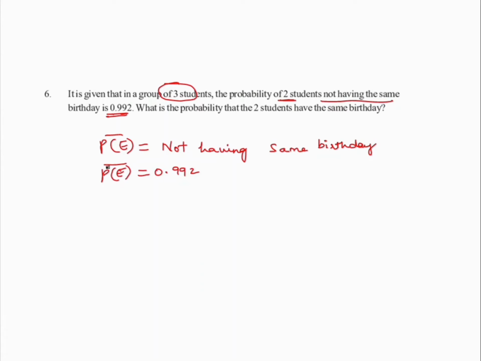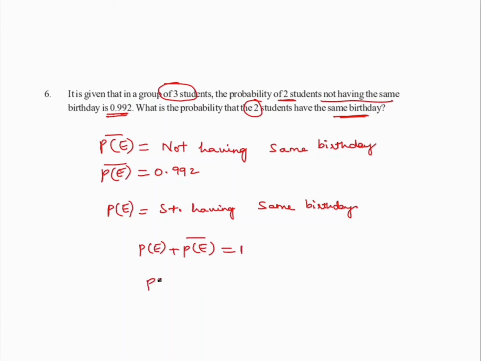0.992 something. Then what is the probability of having two students having the same birthday? Let's see, that is having two birthdays. Let me take the probability of E as students having the same birthday. Hope this is clear to everyone. As in the earlier sum, we have seen that probability of E plus probability of E bar is equal to how much? 1. And when I'm substituting the values of probability of E bar,